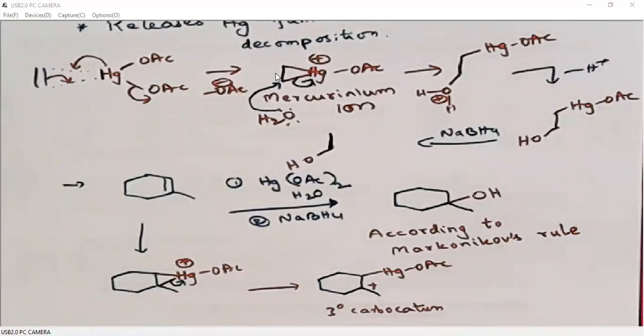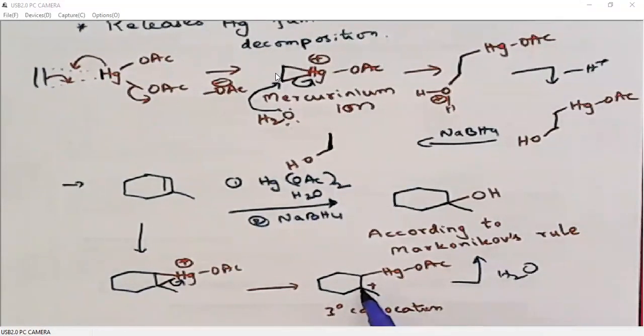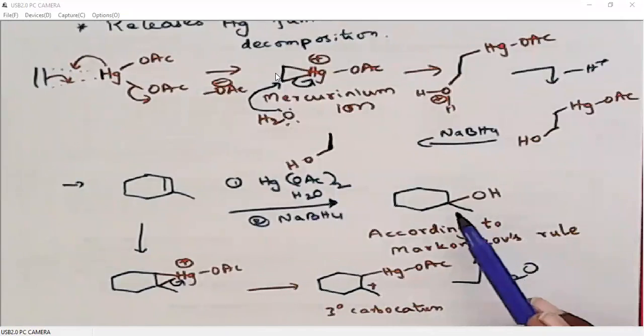Then addition of water will occur at this carbocation. Then subsequently, when we reduce with sodium borohydride, it will give this tertiary alcohol. Okay, so remember that oxymercuration-demercuration follows Markovnikov's rule.